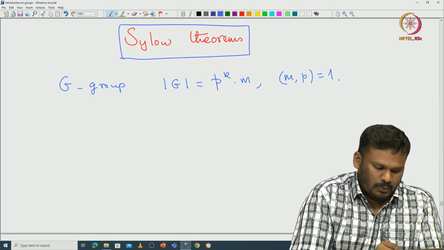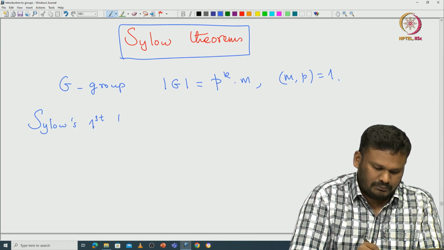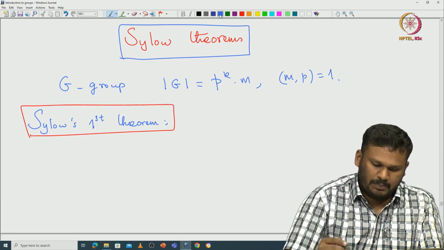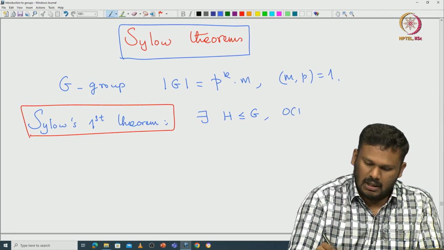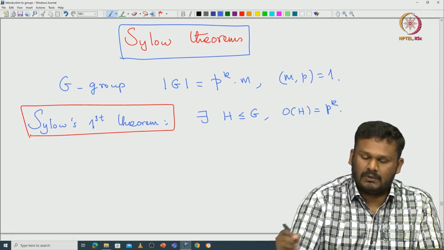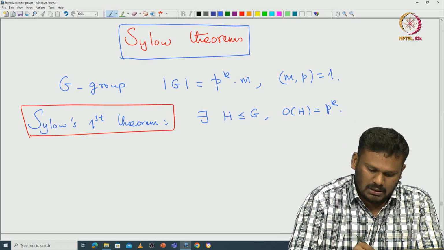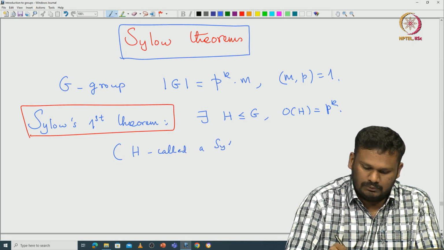So this is the statement of Sylow's first theorem, which says a Sylow p-subgroup actually exists. That means there exists H, a subgroup of G, such that the order of H is equal to p to the power k. So any subgroup of order p to the power k is called a Sylow p-subgroup. So H is called a Sylow p-subgroup.